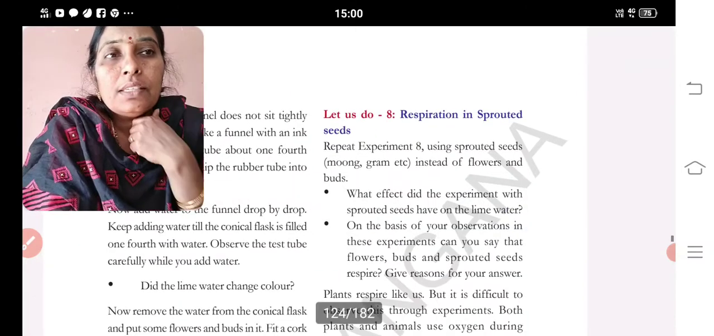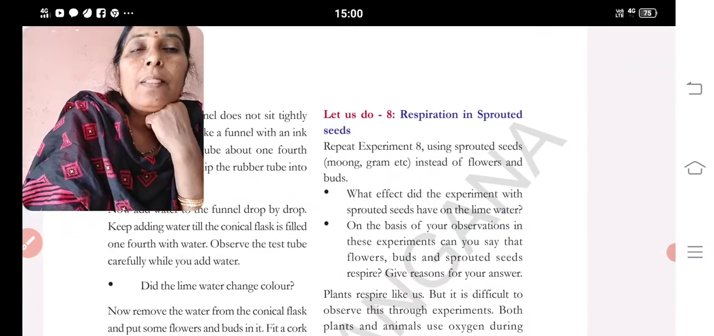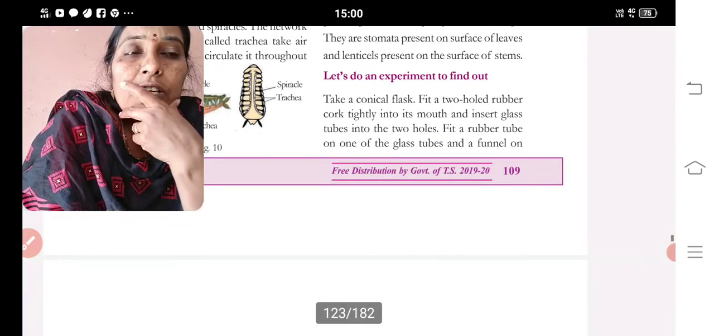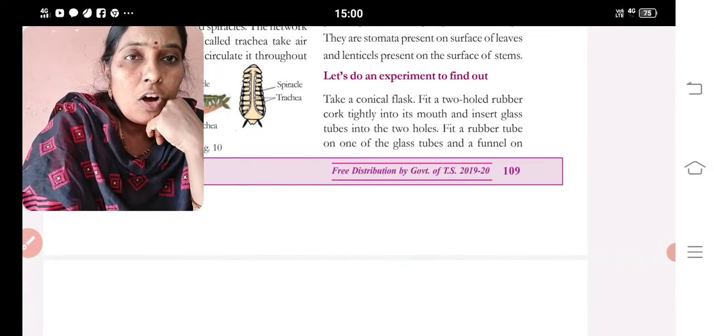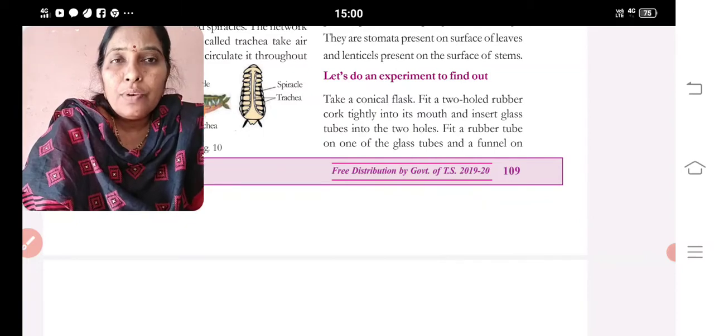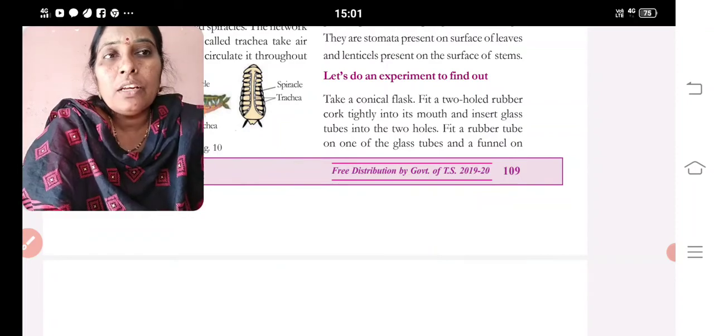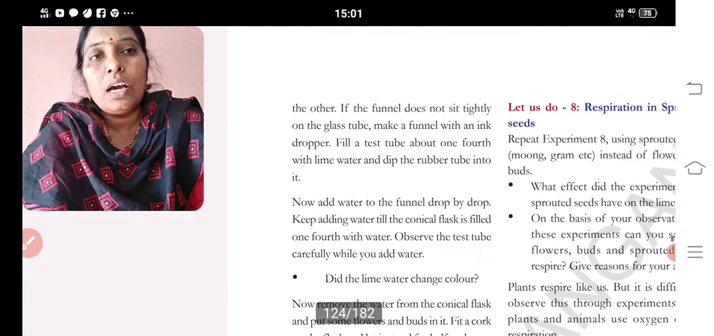So now, respiration in sprouted seeds. Before that, a simple activity. We need to take a two-hole rubber cork and tightly fit it to the mouth. Insert a glass tube into the two-hole rubber cork. Fix a rubber tube to one end of the glass tube and a funnel to the other end.